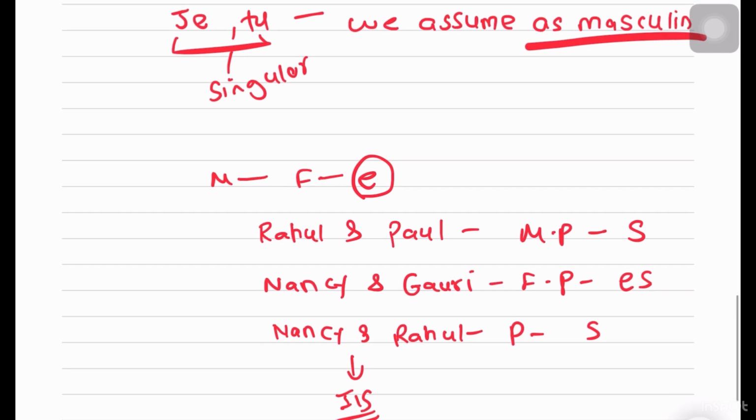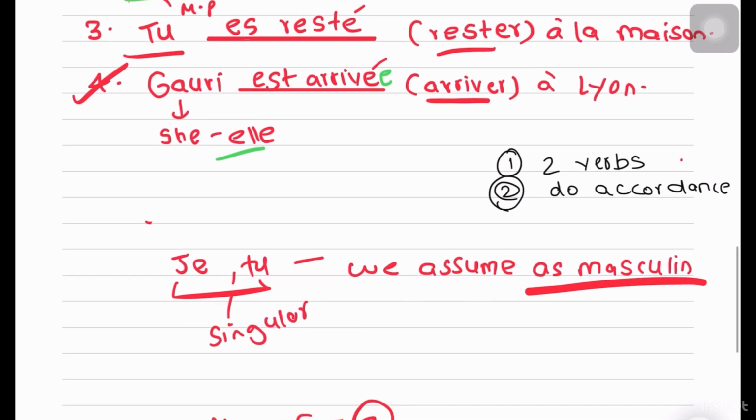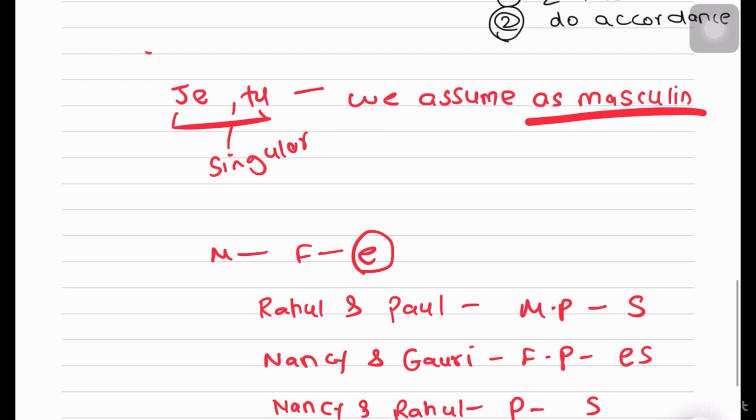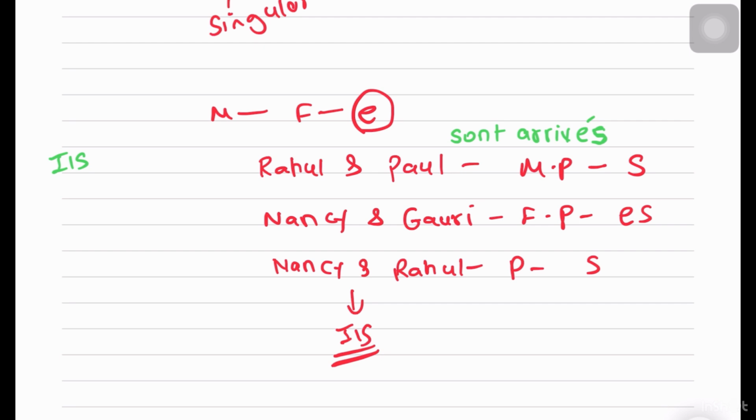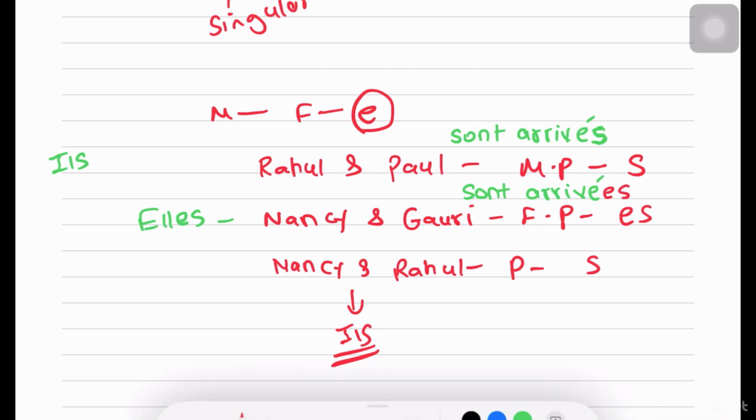Now, if it was Rahul and Paul, if I had to conjugate arriver with Rahul and Paul, it is ils. Ils is my subject. So it would become Rahul et Paul sont, and my verb is arriver. Sont arrivés, and I add an S here for being plural. Now, if my sentence was Nancy and Gauri, it is elles, plural. So again, sont will be my helping verb, and for arriver, I will add an extra E for being feminine and S for being plural.